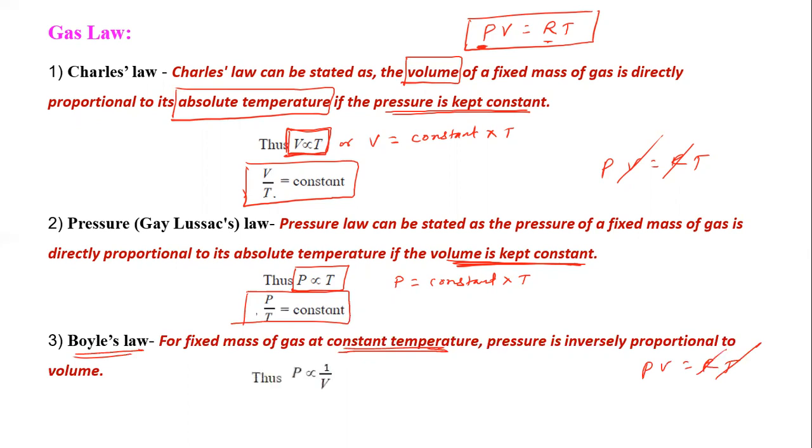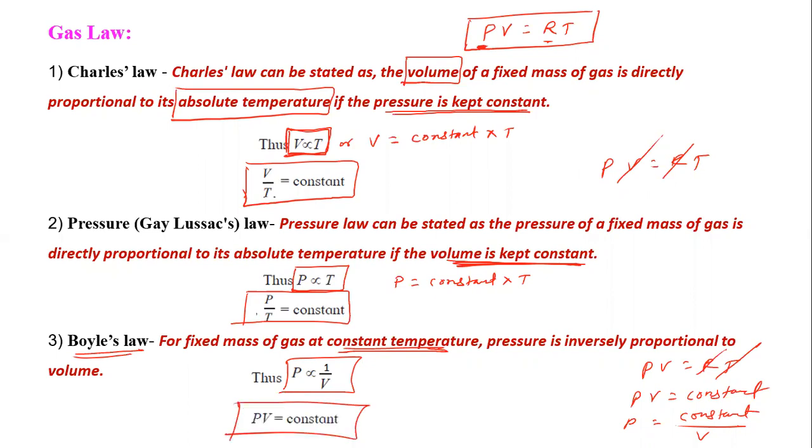So we get PV is equal to constant here. This is Boyle's law. Or P is equal to constant divided by V. Or we can also write P inversely proportional to V. Pressure of gas is inversely proportional to the volume. This is Boyle's law.